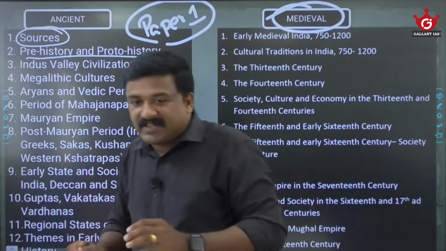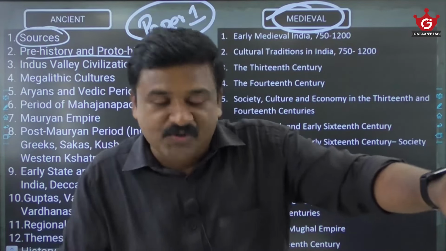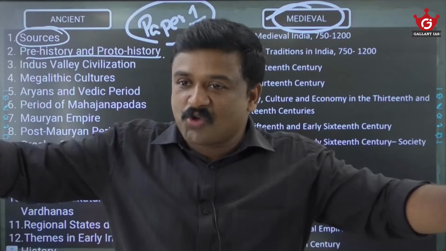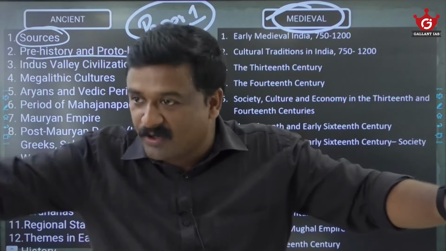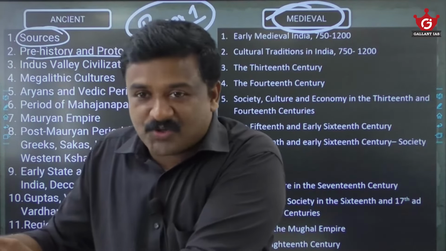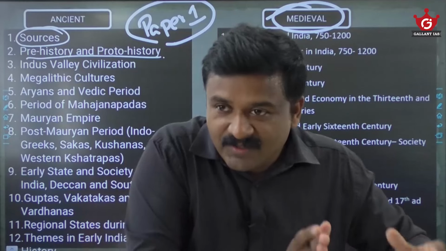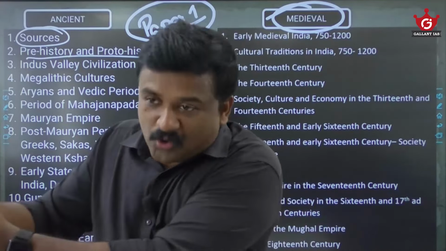Then proto-historic means that is a transitional phase between the prehistoric and historic. Historic means where the written records are available. Am I right? That is the historic age. Now proto-historic means it is between prehistoric and historic.